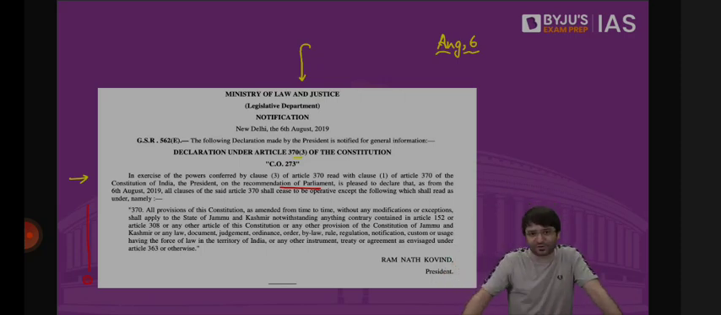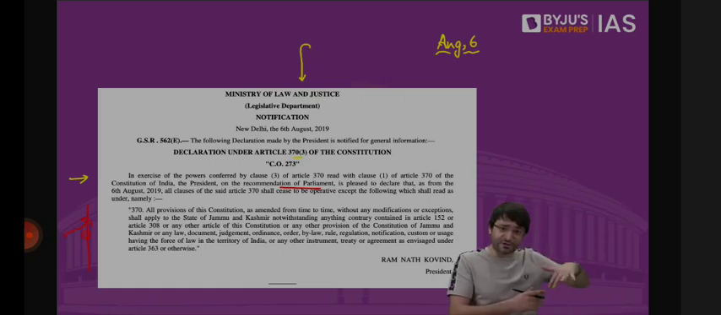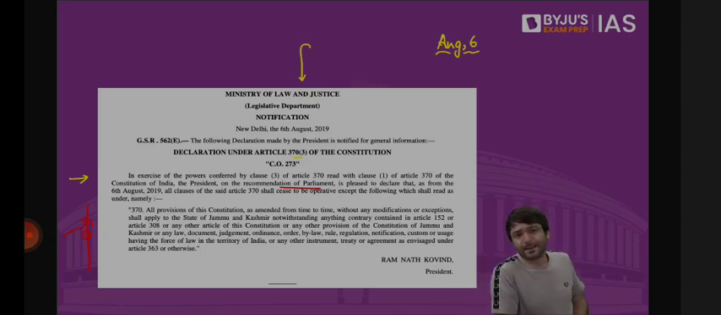All provisions of this Constitution, as amended from time to time, without any modifications, without any exceptions, shall apply to the state of Jammu and Kashmir. That means now the entire Indian Constitution is made applicable. Previously, it had various clauses. All those clauses are gone. Only Article 370 remains. But how was this done?